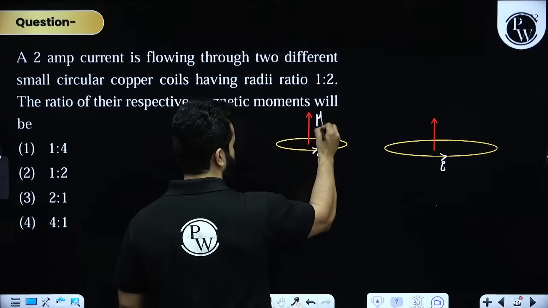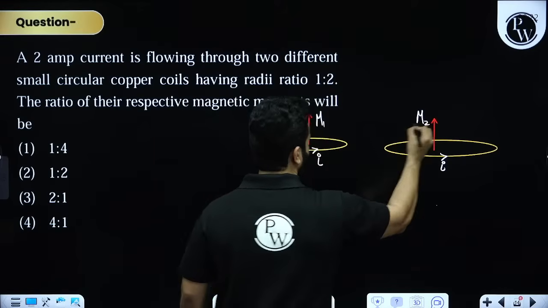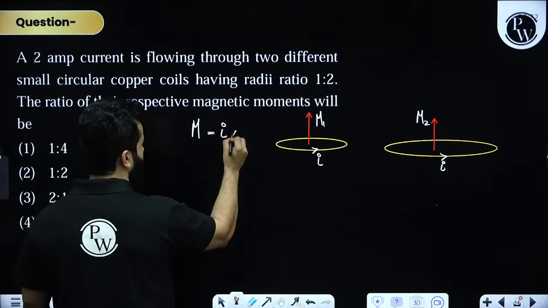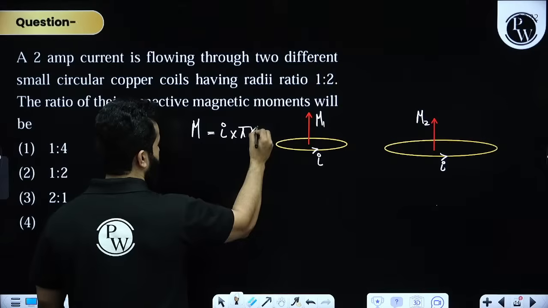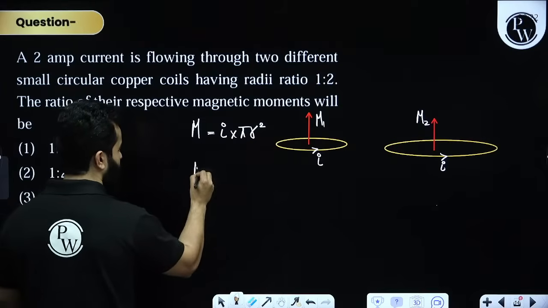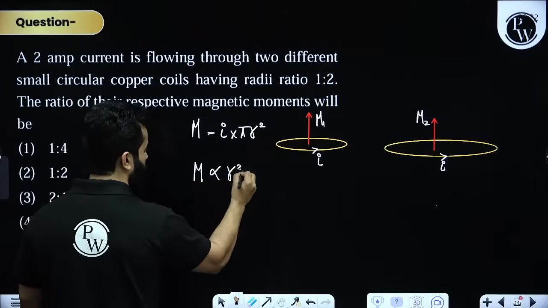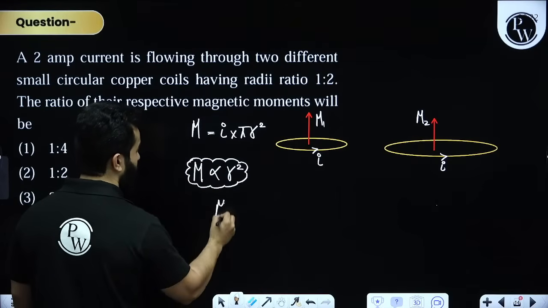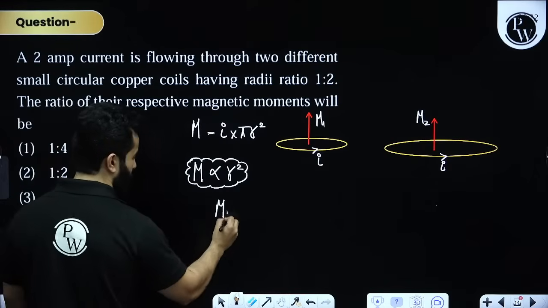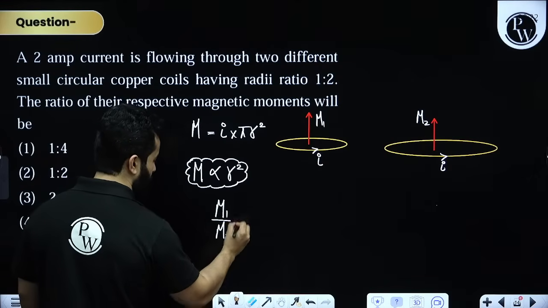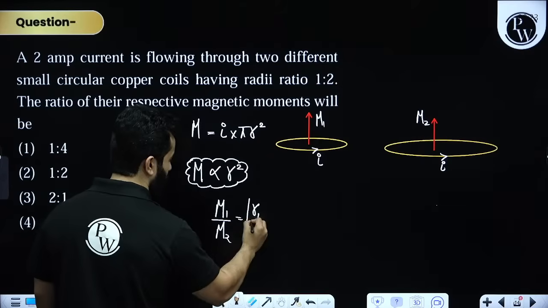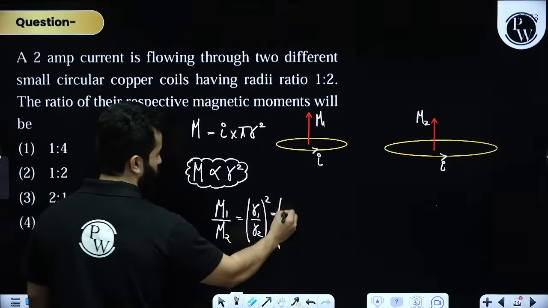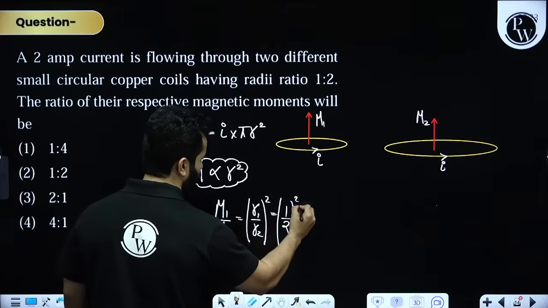Let's suppose this is M1. Let's say this is M2. Please note that magnetic moment is nothing but current multiplied by area, pi into r square, right? That means magnetic moment is directly proportional to r square when current is constant, when current is same. That means if they are talking about the ratio of magnetic moment, it would be M1 divided by M2 equals R1 upon R2 squared, which will give us square of 1 upon 2, which is 1 by 4.